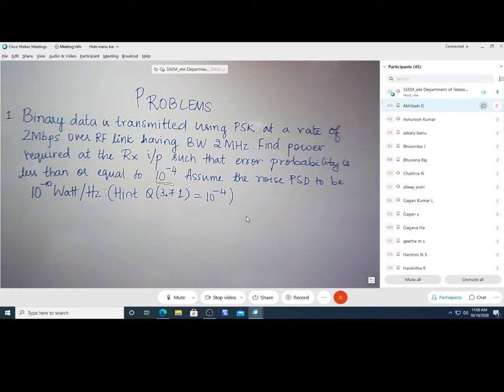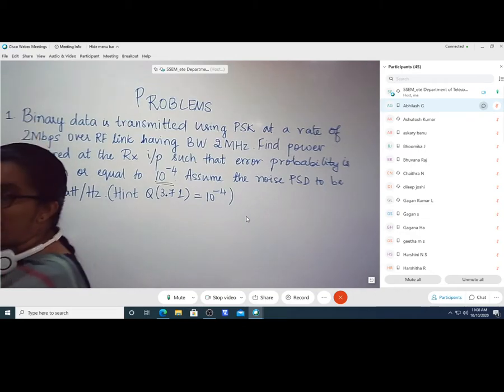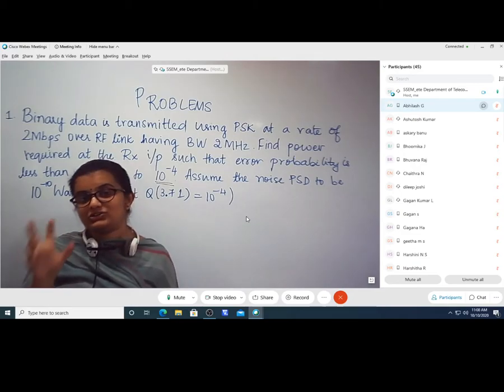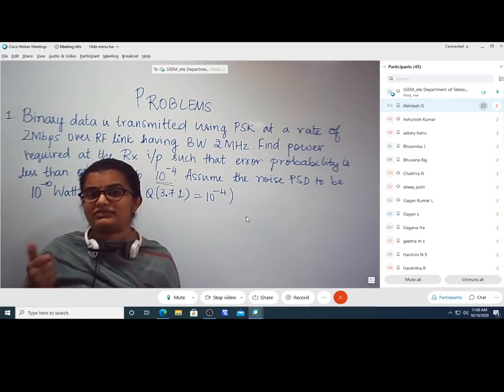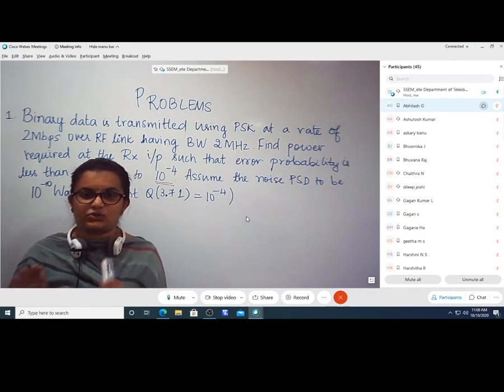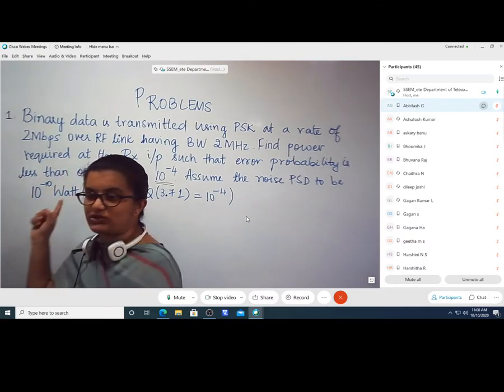Okay. So we are sending 2 Mbps, 2 megabits per second of information. Whenever we transmit a chunk of 10 kilobits together over the channel, only one bit should end up in an error.